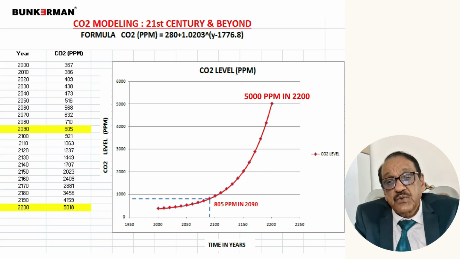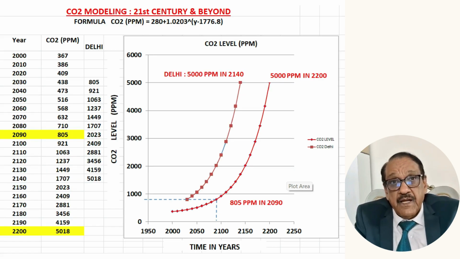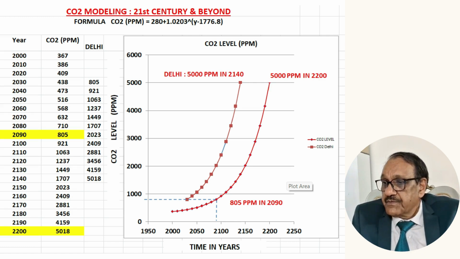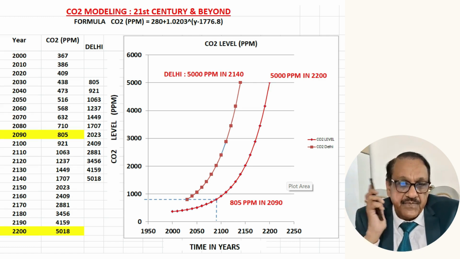And by 2200, this will cross a very dangerous level of 5000 parts per million if the CO2 level is allowed to rise at the present rate at which it is rising in the world. This is the world average. But in Delhi, our record shows that the condition of 2090 has already come in 2026. So Delhi